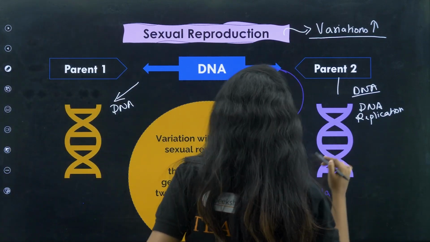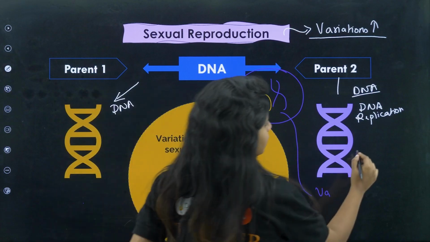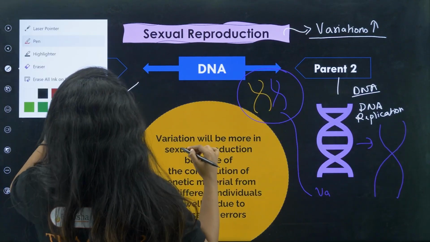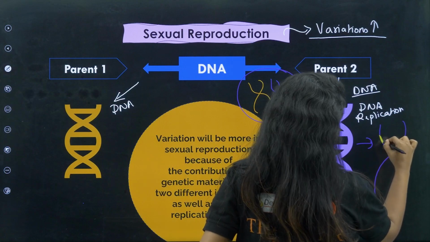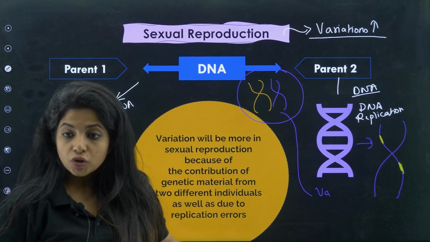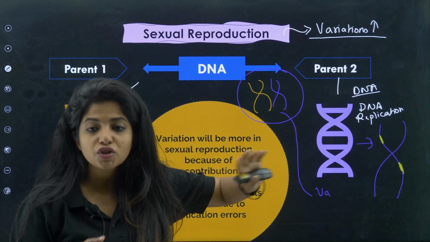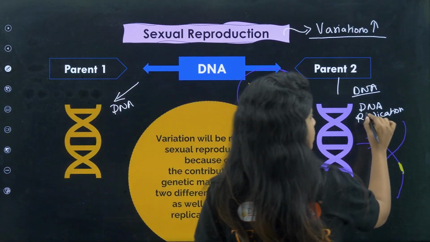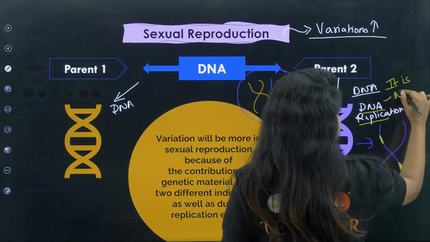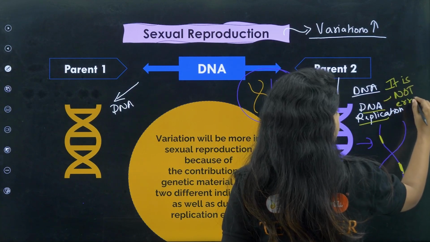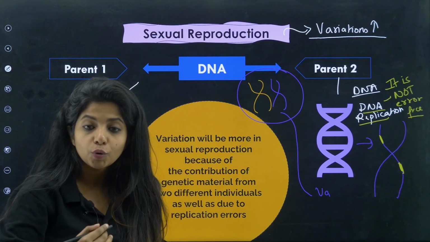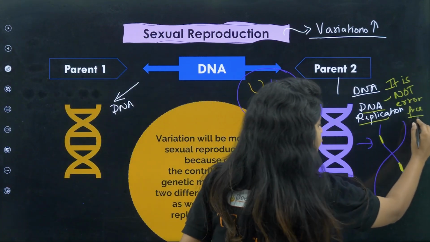Say this was the parental DNA. Now the child's DNA might have certain regions which are not quite similar to the parental DNA. So this DNA replication process is not error free. Remember that always. It is not error free, and since it is not error free, it will lead to more variations.